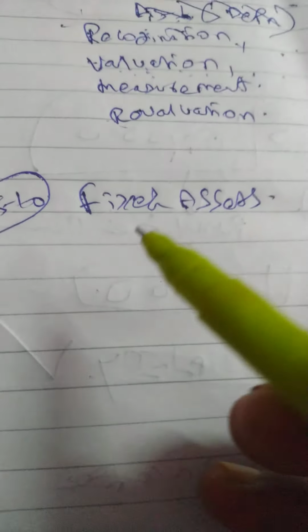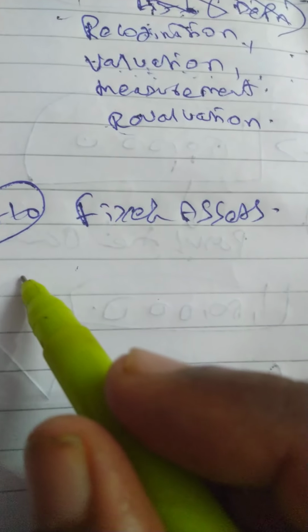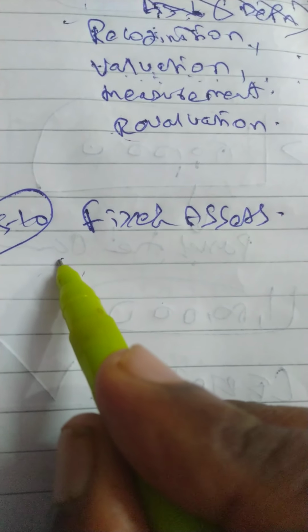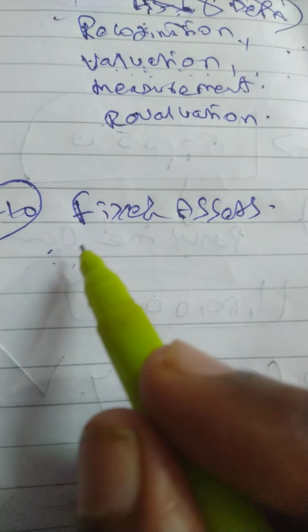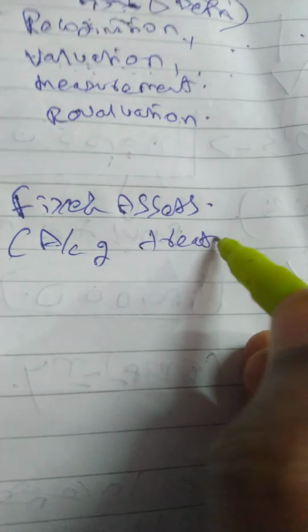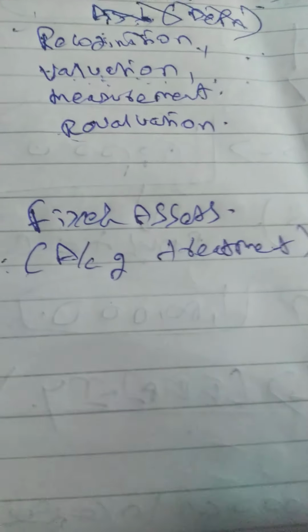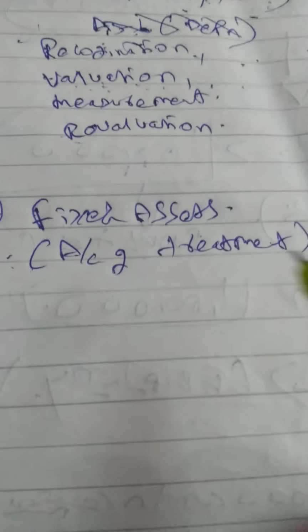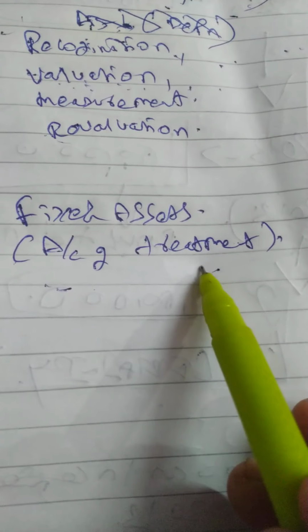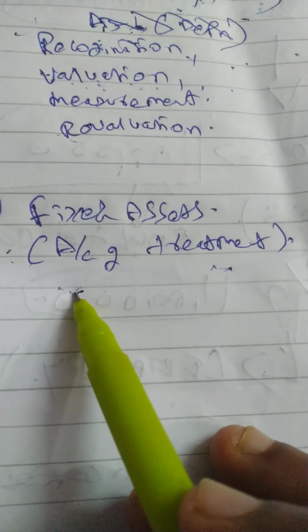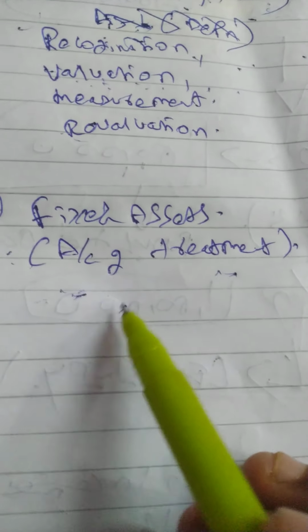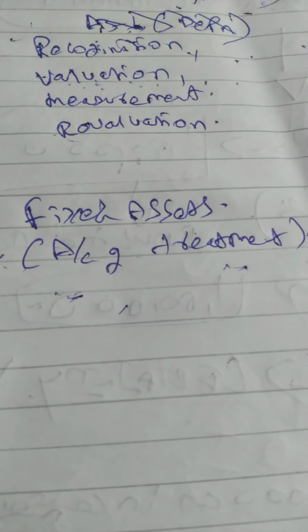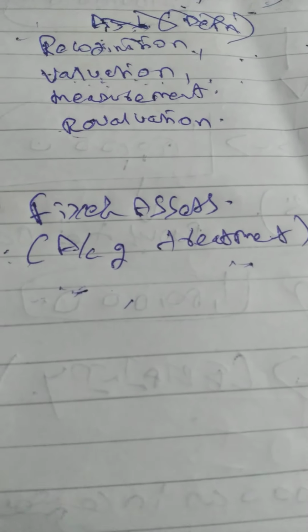This AS10 is the standard related to accounting treatment for fixed assets. Accounting treatment means capitalization, depreciation, additions, deletions, disposal, and many other aspects, which we will discuss one by one.